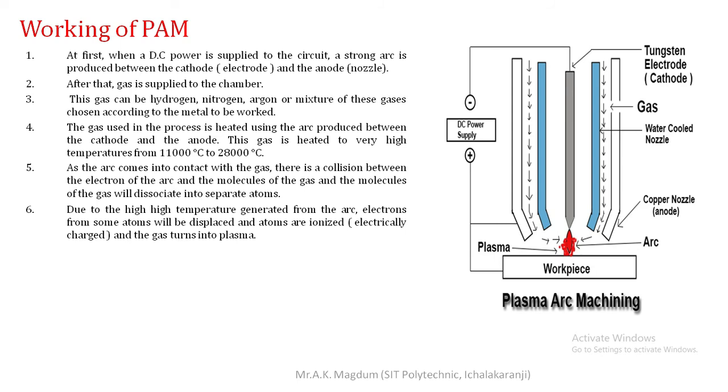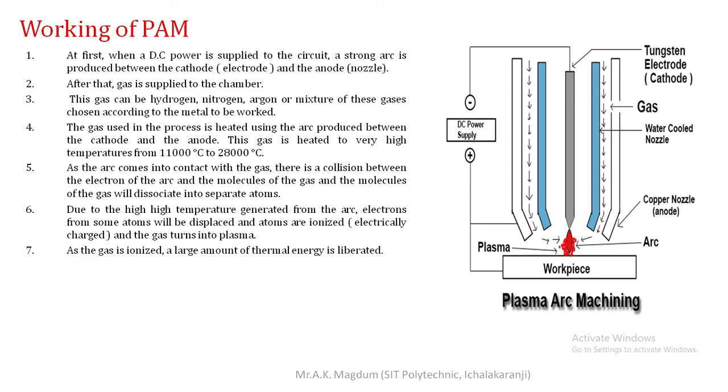Next, due to the high temperature generated from the arc, electrons from some atoms are displaced and the atoms are ionized. In short, they are electrically charged and the gas turns into the phase of plasma. As the gas is ionized, a large amount of thermal energy is liberated. That is the very important thing.